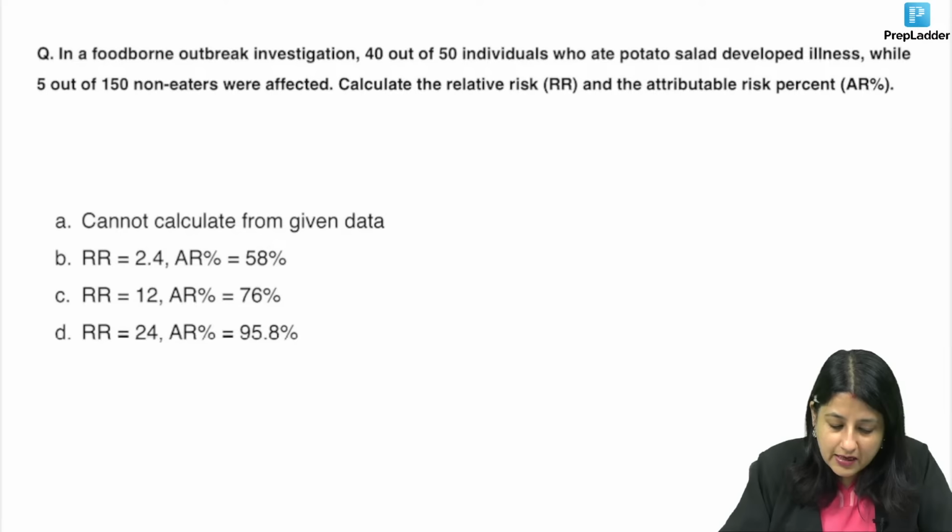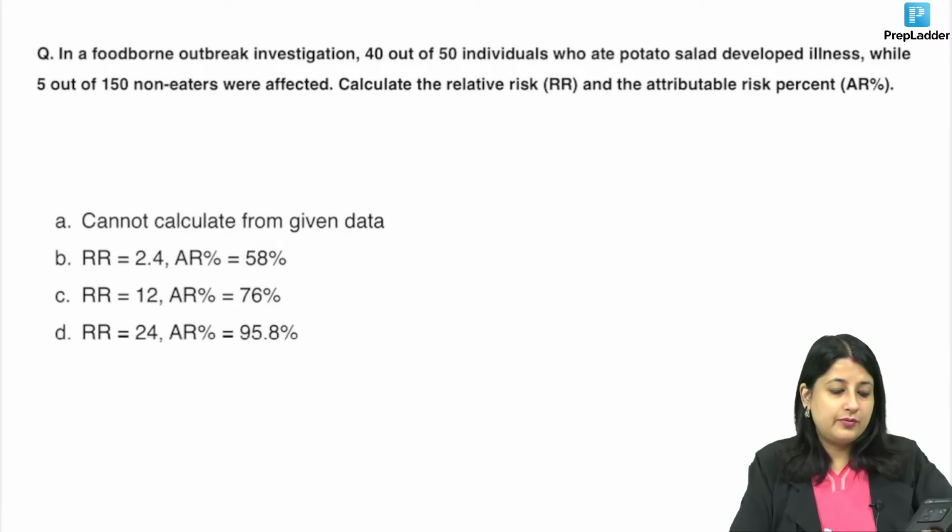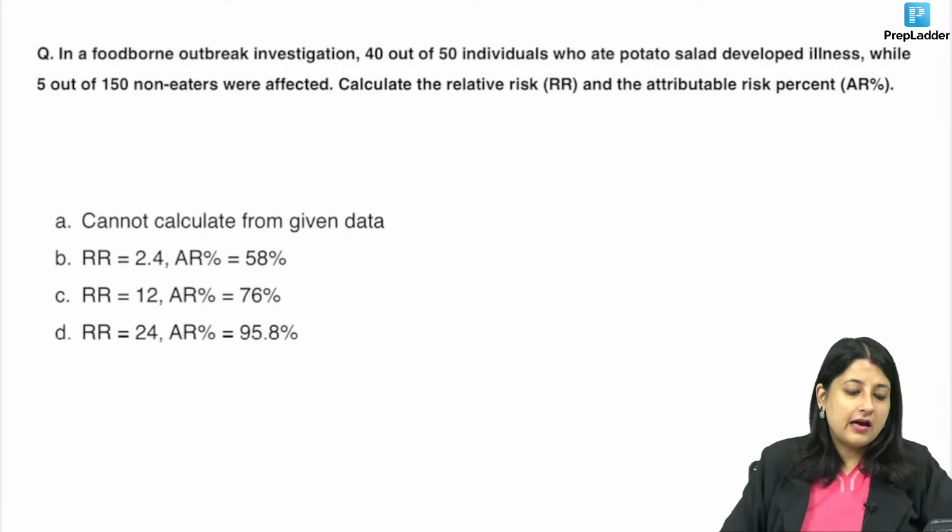In a foodborne outbreak investigation, 40 out of 50 individuals who ate potato salad developed illness, while 5 out of 150 non-eaters were affected. Calculate relative risk and attributable risk. Now, everybody, what is relative risk?